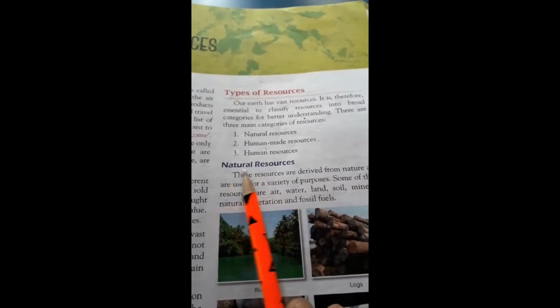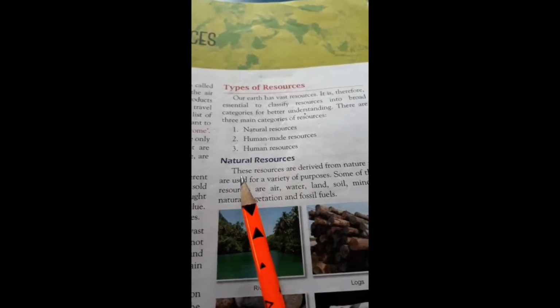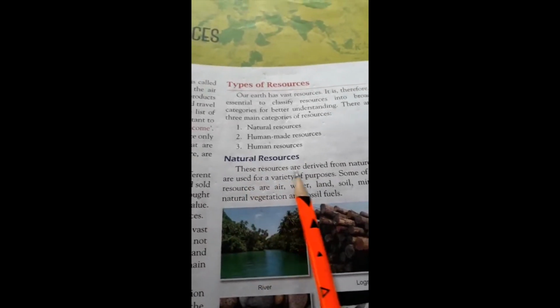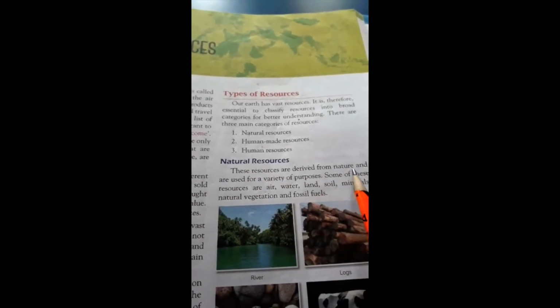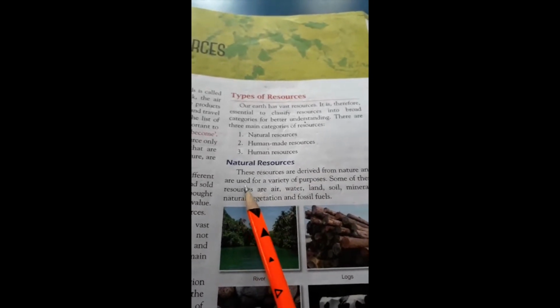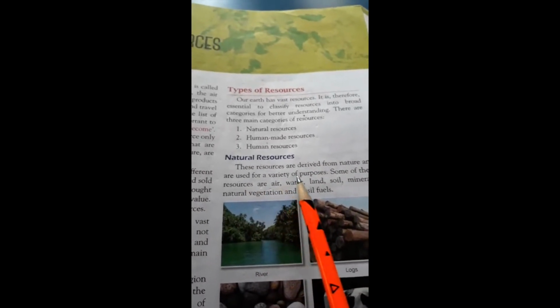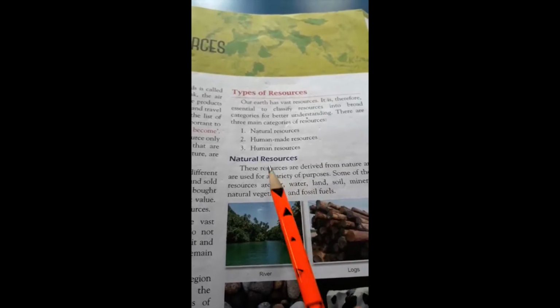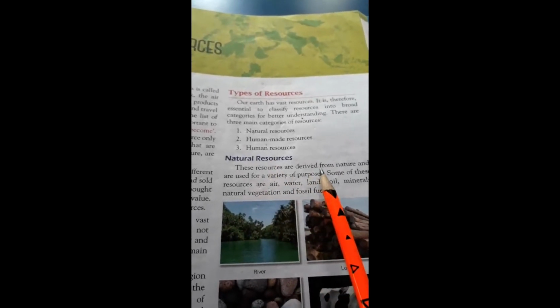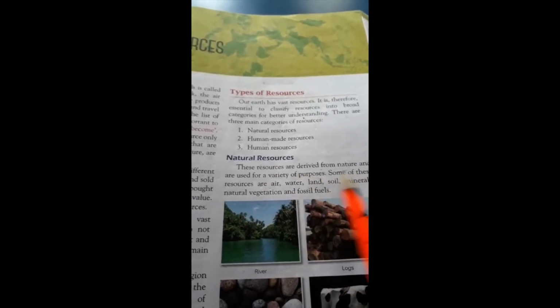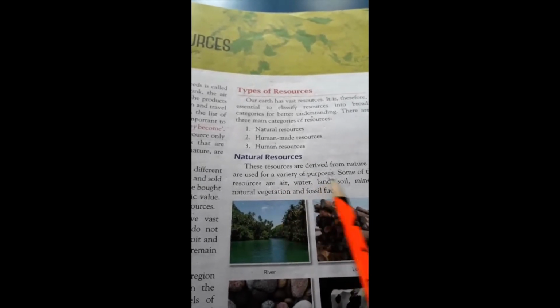Natural resources, in Hindi we may say प्राकृतिक संसाधन. These resources are derived from nature and are used for a variety of purposes.